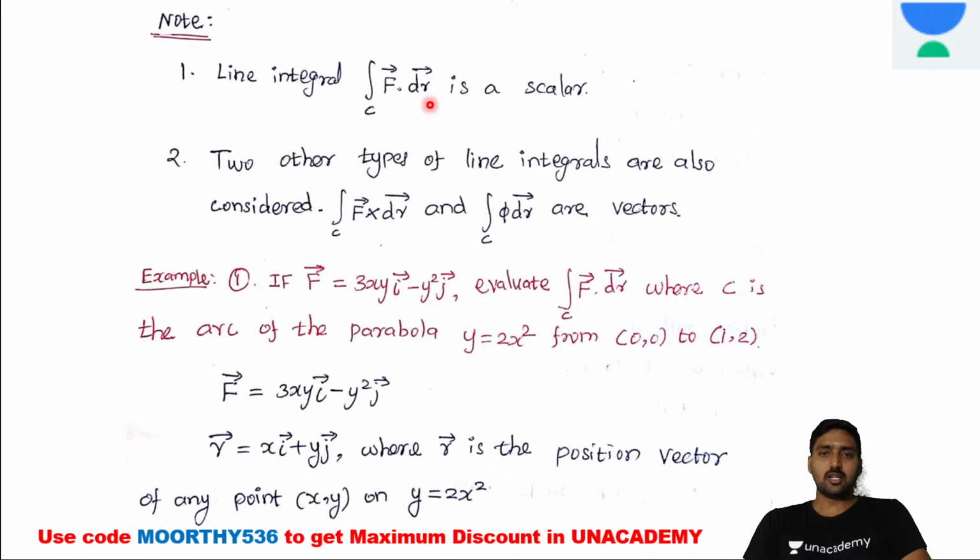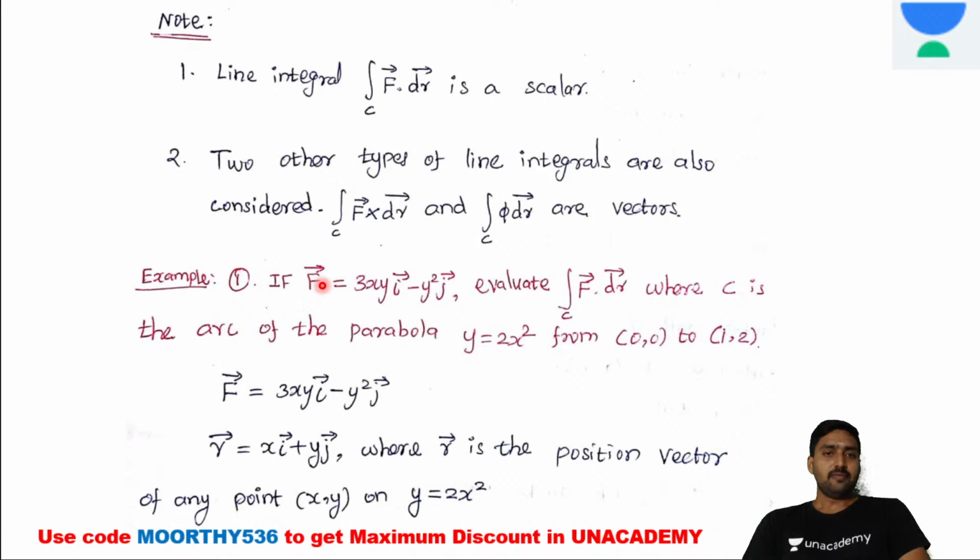Two other types of line integrals are also considered. Now this is the dot product. If it is the cross product, F cross dr, or the integral of a scalar times dr vector, those are also line integrals. Only the vector dot position vector is scalar; the remaining two are vector functions. Listen, now I will show you one example problem regarding this line integral. After completing a few example problems, we will move to the previous year question.